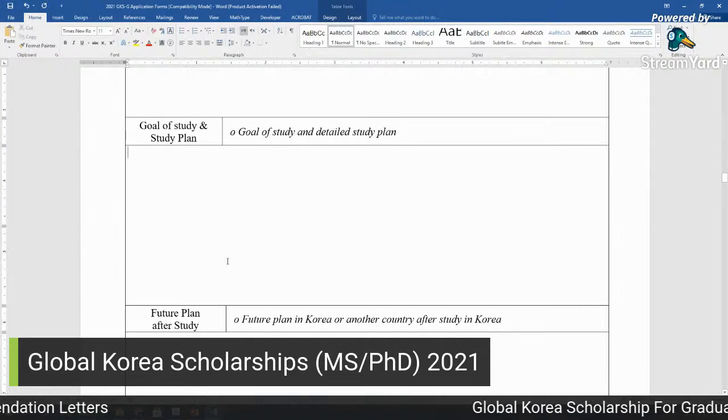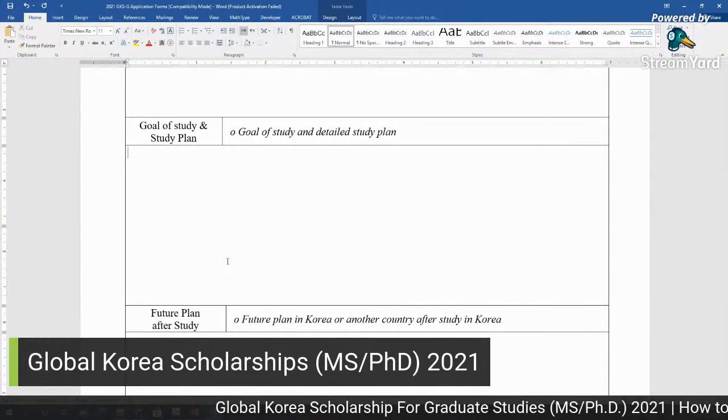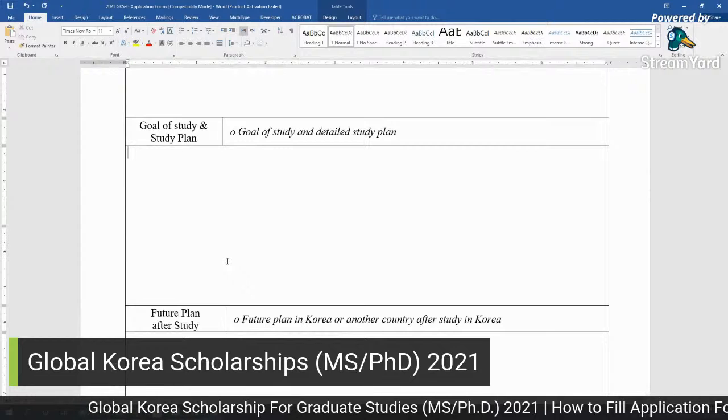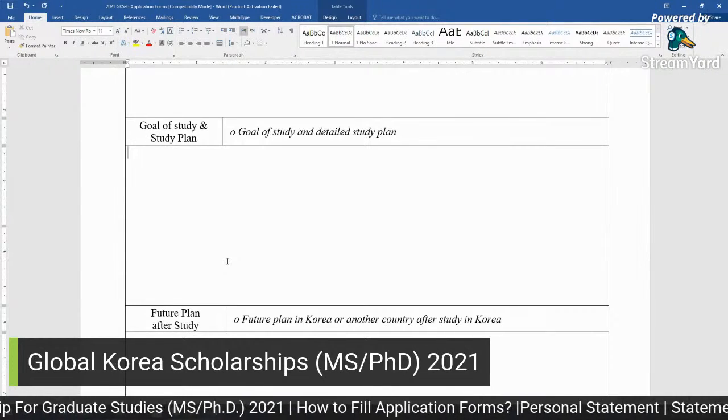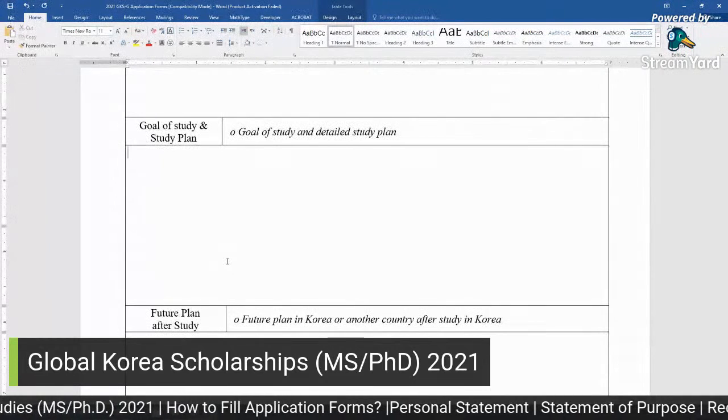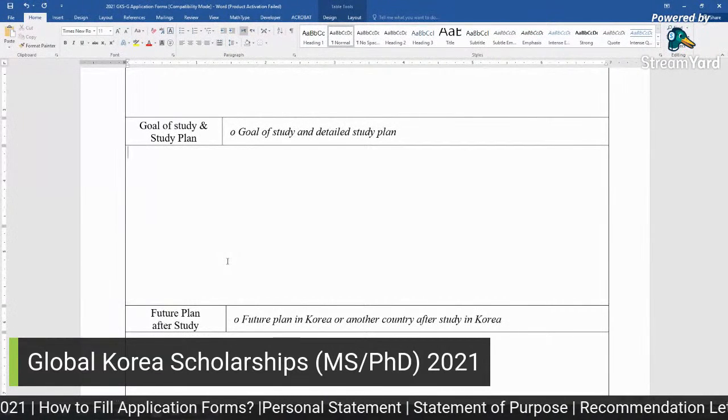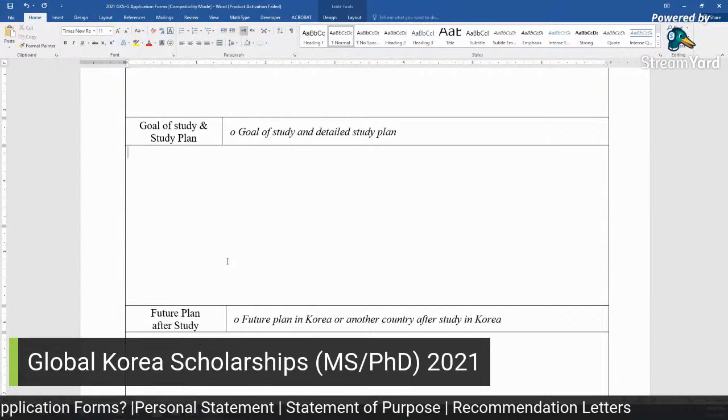Because South Korea is majorly focusing on innovation. They are ranked first in the world in the recent study and the recent report. So they are very focused on publications, research, and applications of research as well.